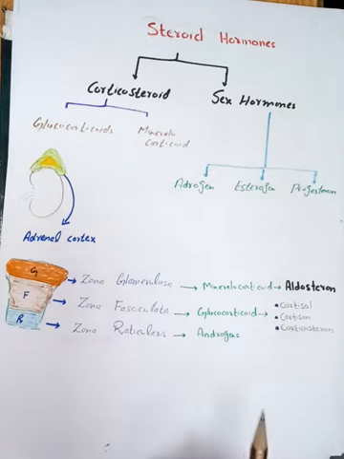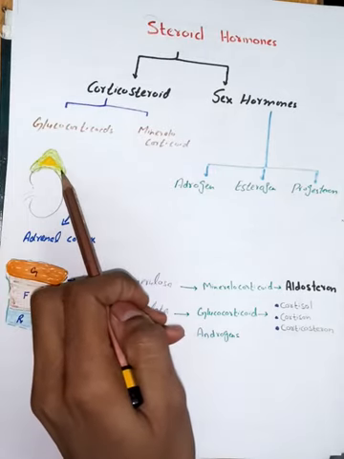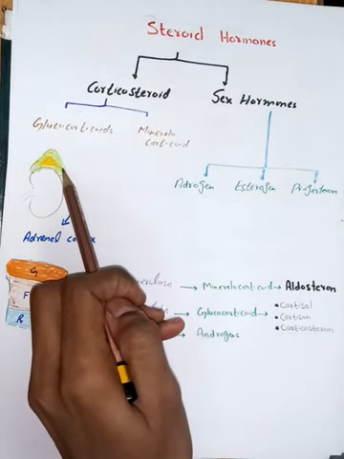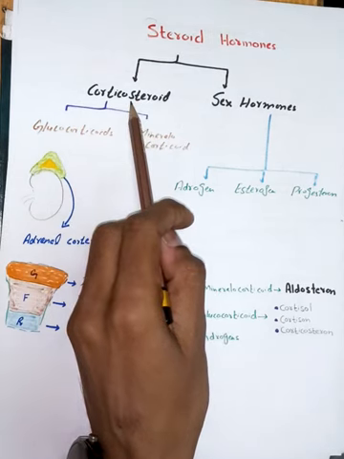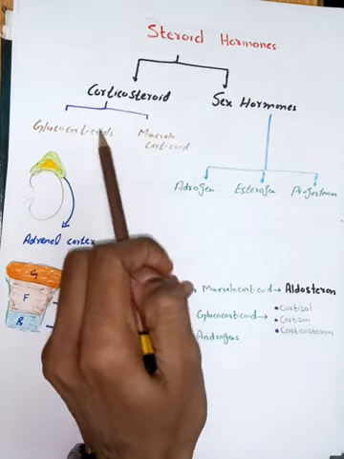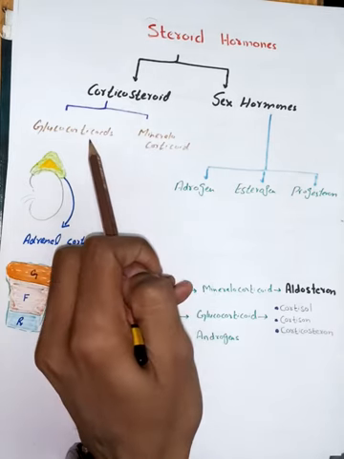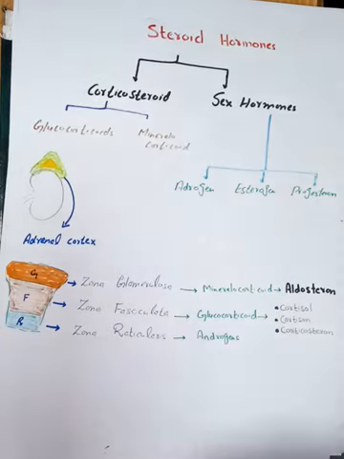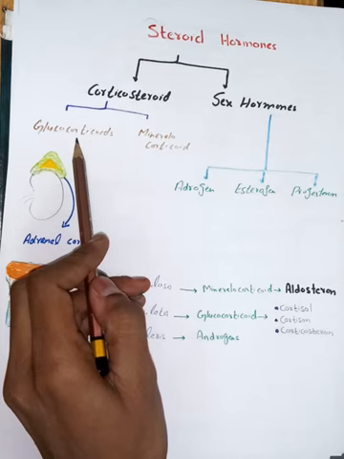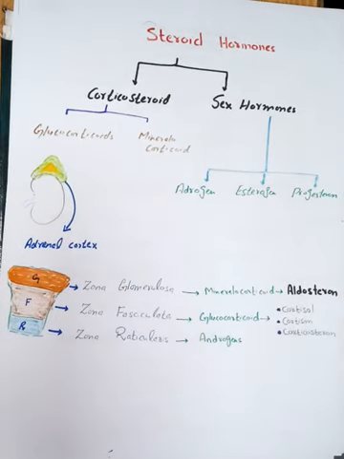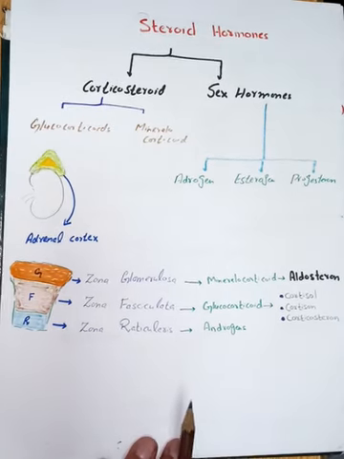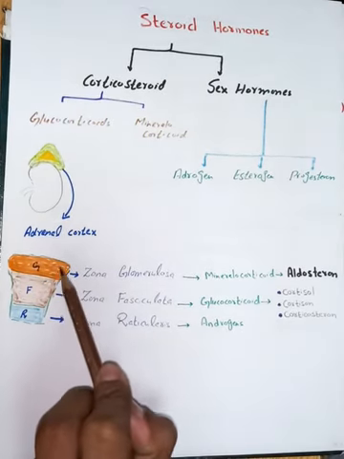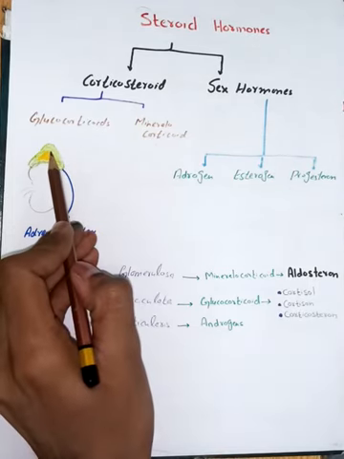So those steroid hormones that are released from the adrenal cortex will be called corticosteroids. There are two types: glucocorticoid and mineralocorticoid. Glucocorticoids play their important role in the regulation of glucose. Mineralocorticoids play their important role in the regulation of minerals. A glucocorticoid example is cortisol. A mineralocorticoid example is aldosterone. Clear? Okay.